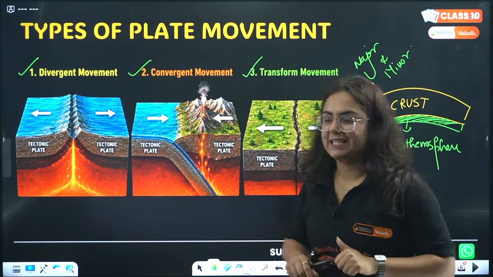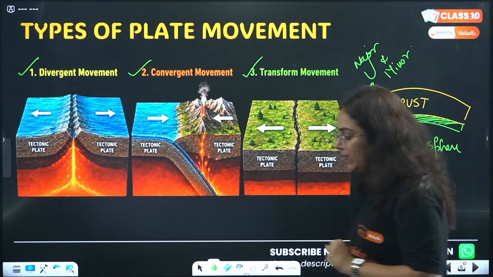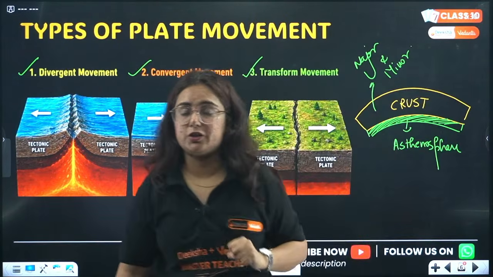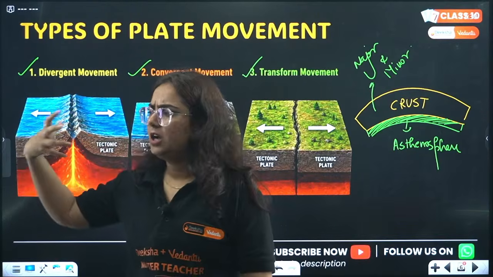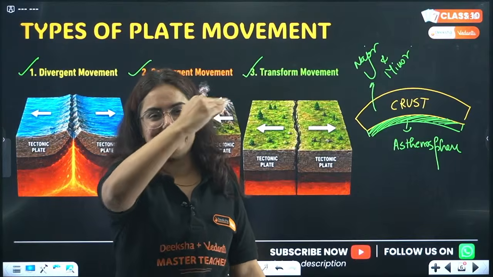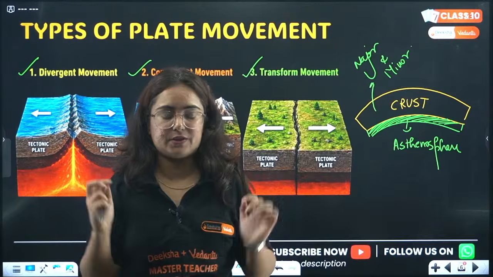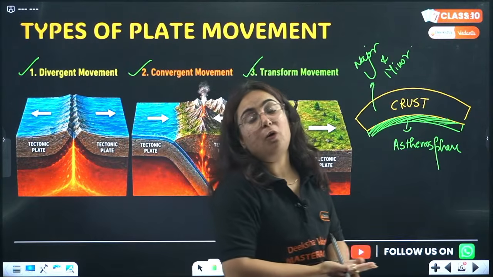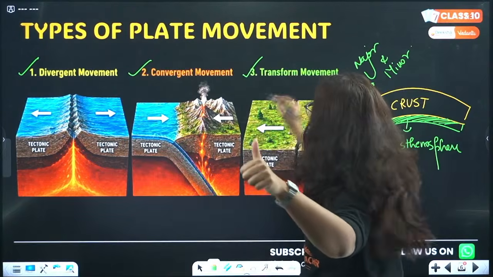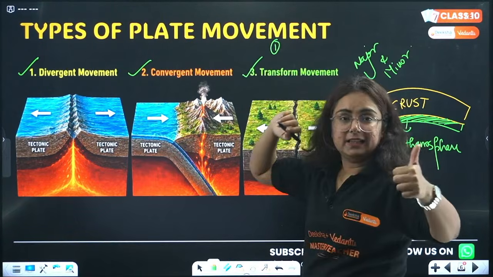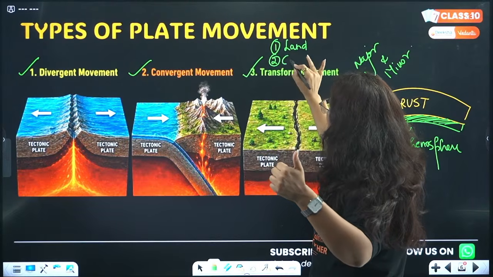Coming back to this, we have different movements, right? See what happens, beta. Pay attention. Sometimes you will see ocean on the land, exactly over the land. So there are two types of plates: either it is a land plate or it is an oceanic plate.